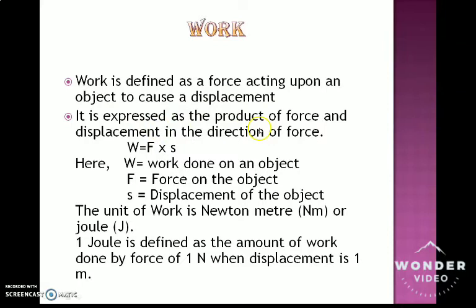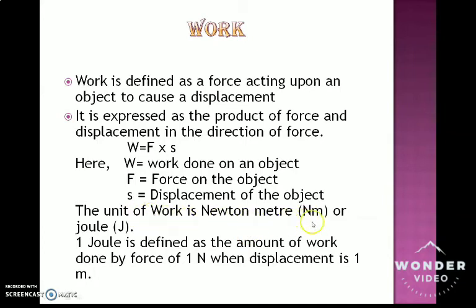Now how is it expressed mathematically? It is a product of force and displacement, and that too in the direction of force. Displacement is a vector quantity, force is also a vector quantity, but the action should be in the direction of force, then only we consider it as work done. That is, W, work done, is the product of force and displacement, W = F × S, where W is the work done on an object, F is the force on the object, and S is the displacement of the object.